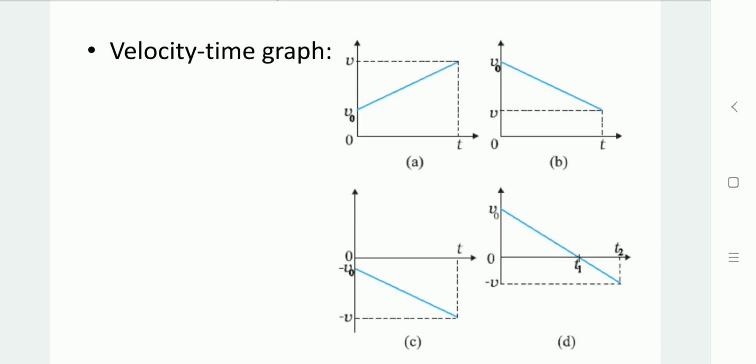Now the third graph, as we can see, is plotted in the fourth quadrant. So in this case we can say that the direction is negative, the initial velocity is minus v0. From that the velocity again gets reduced, so here we get a negative direction of the object with negative acceleration. Now graph D starts from the first quadrant and moves towards the fourth quadrant.